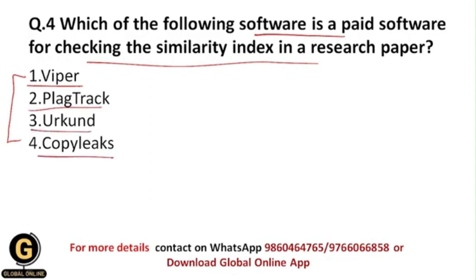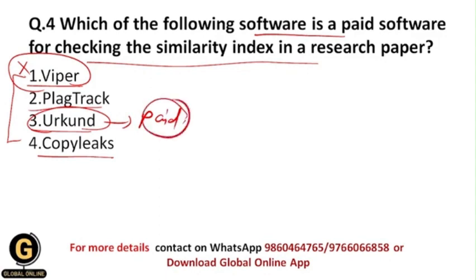Okay, so students, over here Viper is the free of cost software, as we have seen earlier in this video. So this option gets eliminated because it is not paid, right? Then yeah, Urkund is a paid, as we have seen. Okay, so this could be your correct answer. Now let us see other these two options, PlagTrack and CopyLeaks.